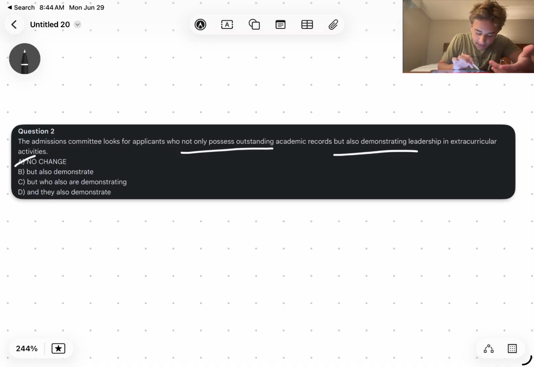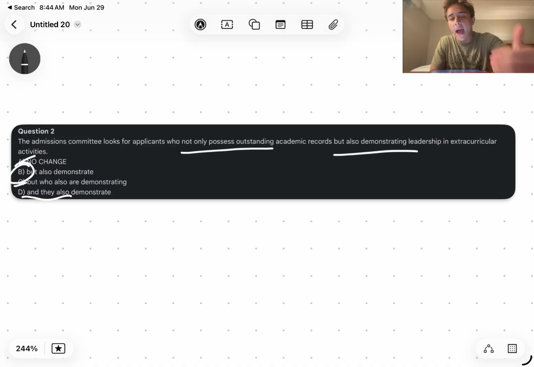So to change it, we have to change the demonstrating to its infinitive form. So it's not A and it's not C. The correct answer is B, but D also has an infinitive. The reason D is incorrect is not because of the verb, but because of this "and they also," right? So not only suggests that there's some sort of contradiction between them. So it doesn't make sense to say not only possess outstanding academic records and they also demonstrate, because not only should be followed by something like a but, like a contradiction. So the correct answer here is B.